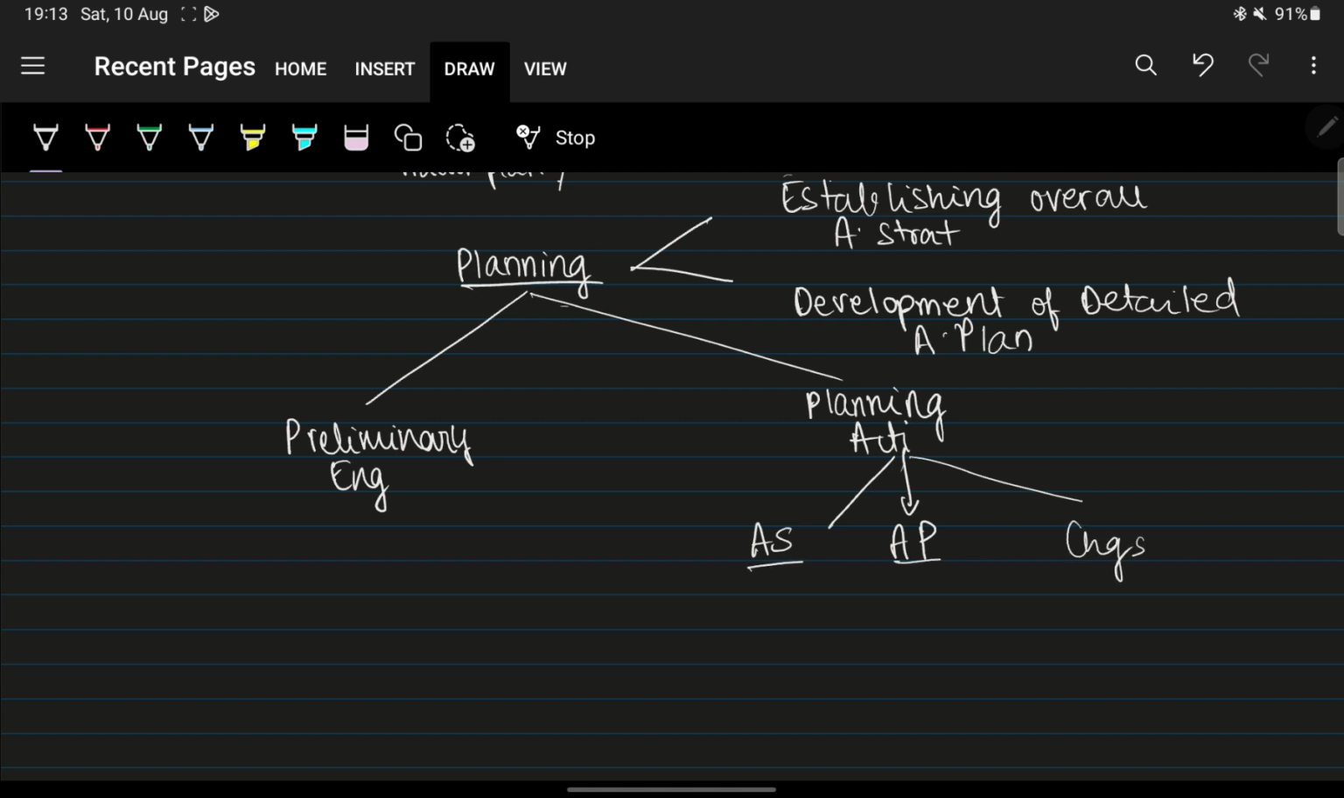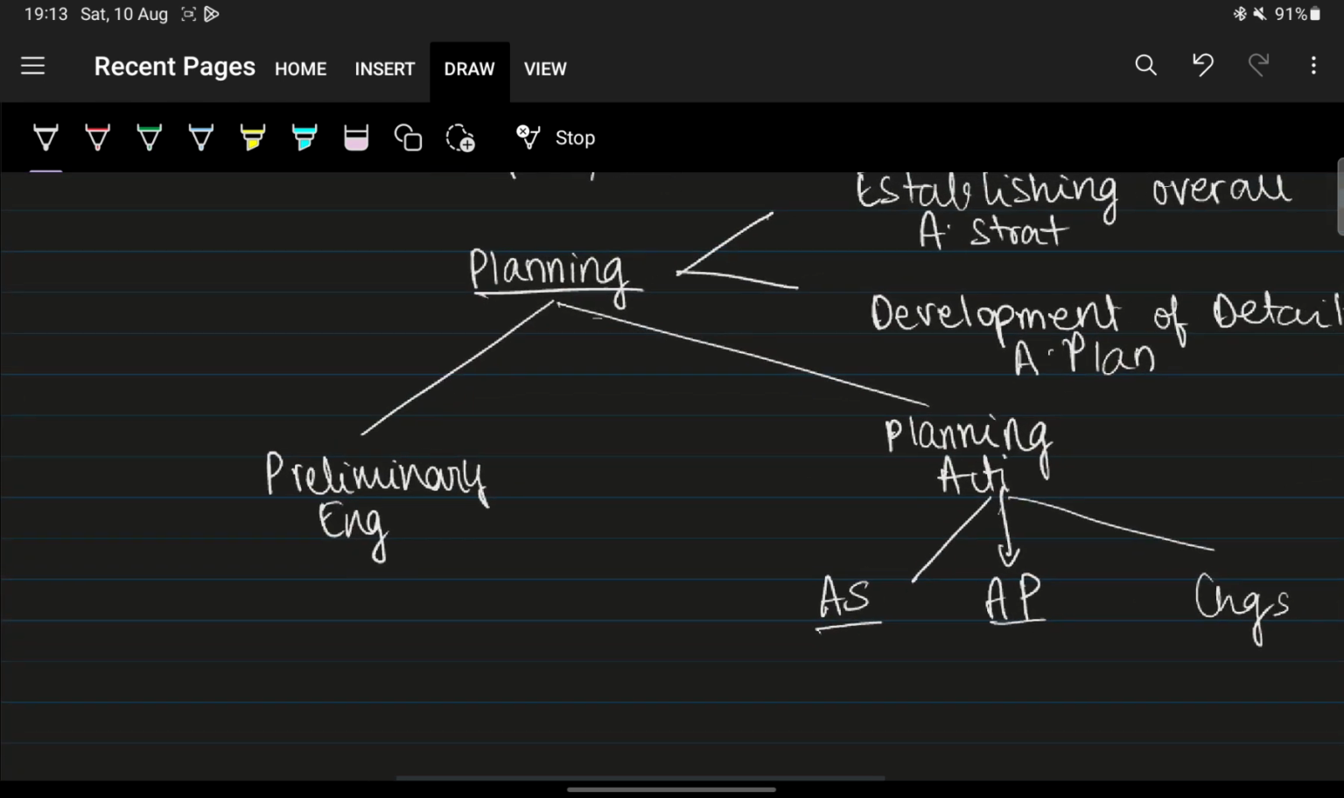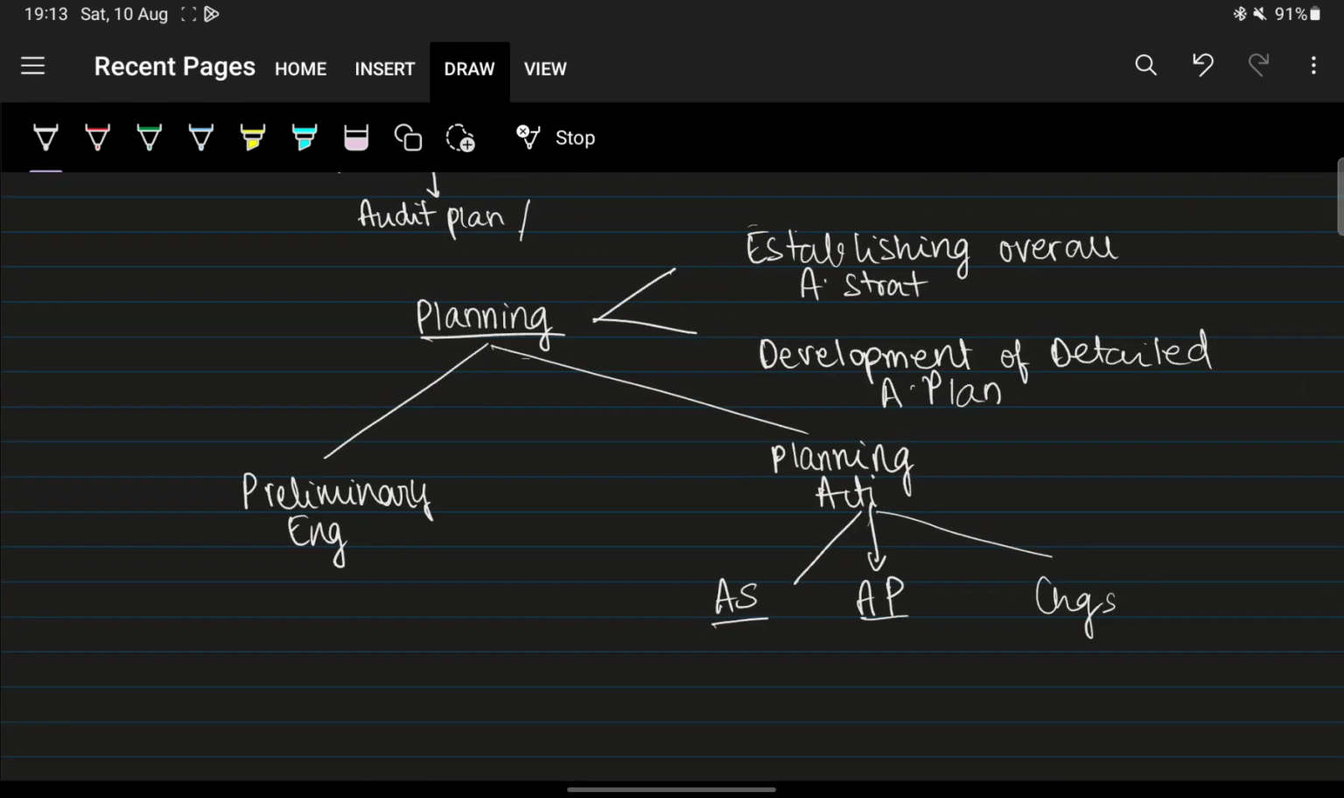Changes in audit strategy or audit plan. Next, this is just in case you have to give any base somewhere. You can use this. You can start by saying planning is the establishment of overall audit strategy and development of a detailed audit plan. You can also say that planning includes two parts. First is the preliminary engagement activity, and second is the planning activities, which is development of audit strategy, audit plan, and changes of audit strategy and audit plan.